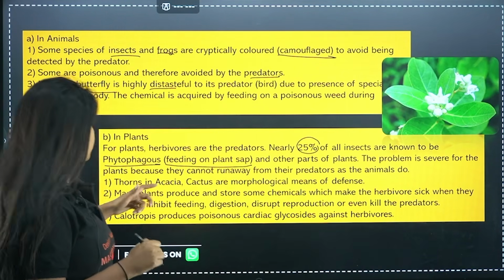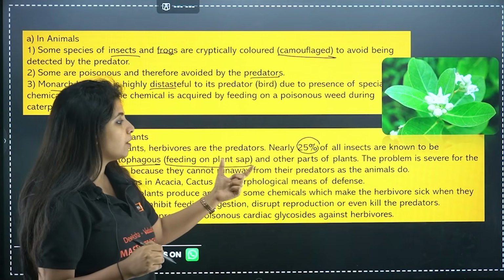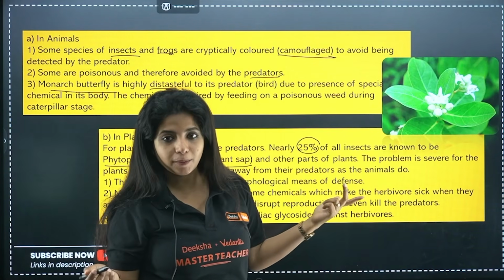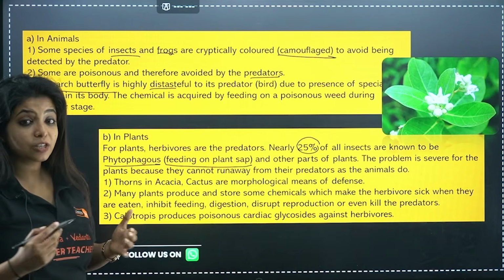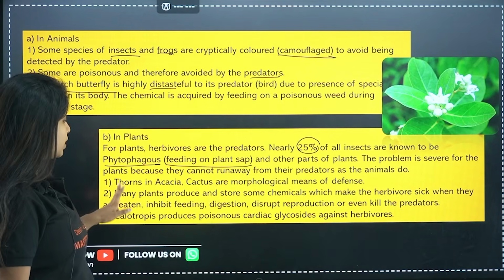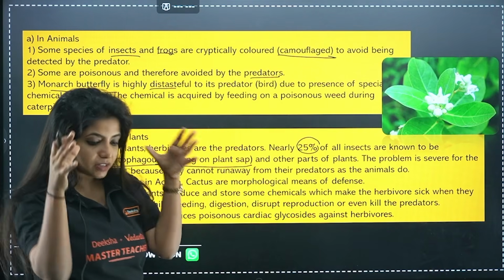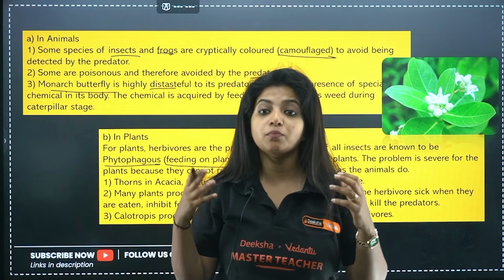The problem is severe for the plants because they cannot run away from their predators as the animals do. Obviously, we know that. Do you think plants can run away? No. Which is why we need some good defense mechanism. The first one is morphological defense mechanism. Morphology means the physical appearance, no? That is known as morphology.